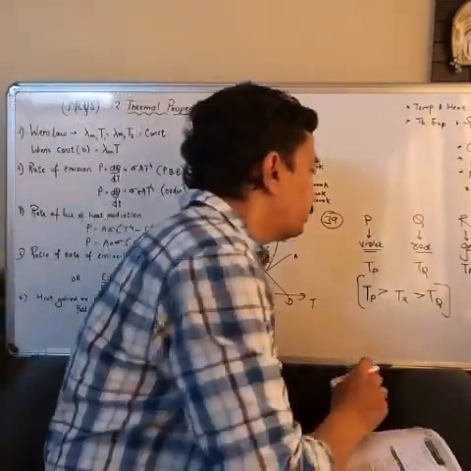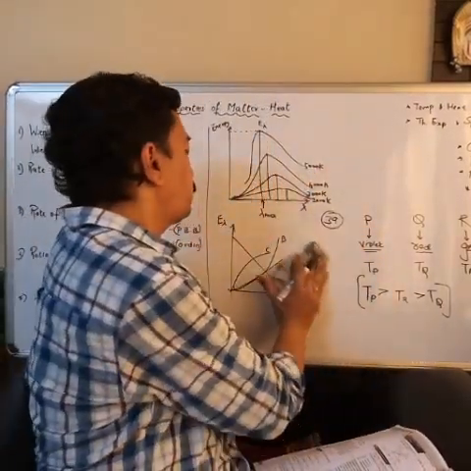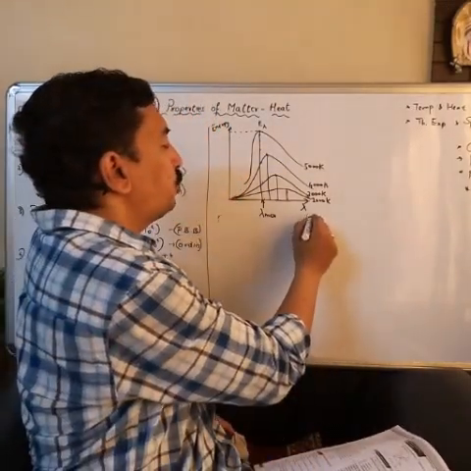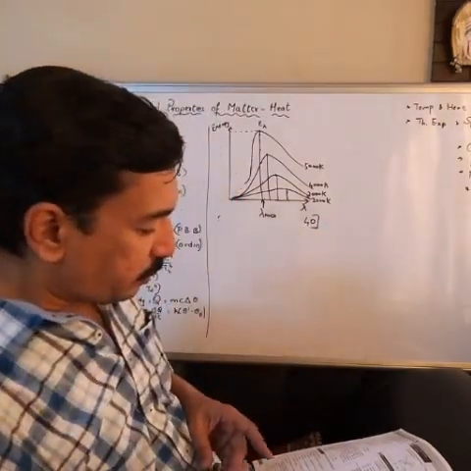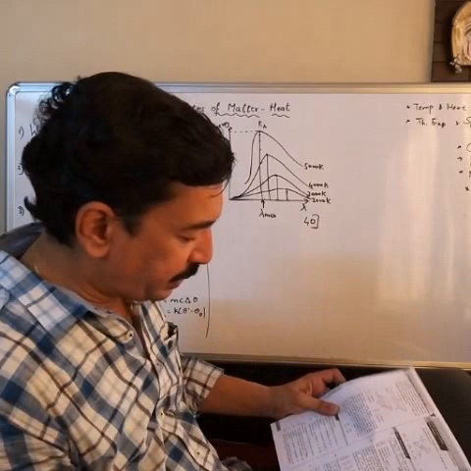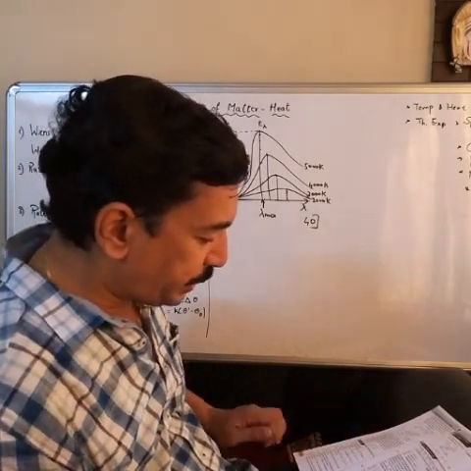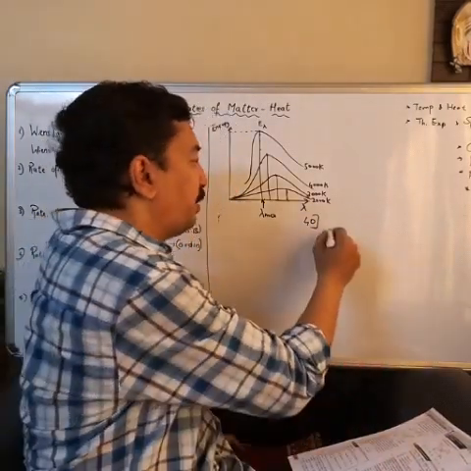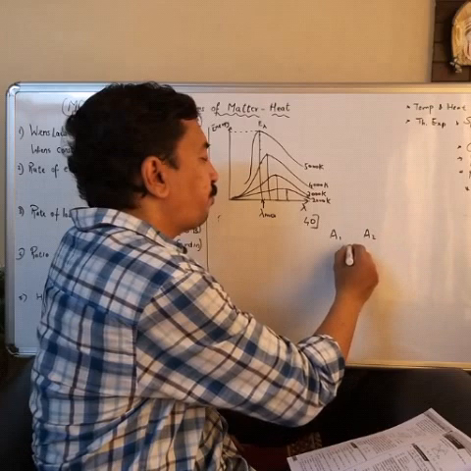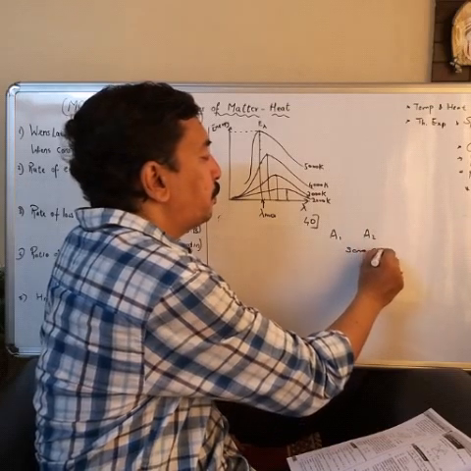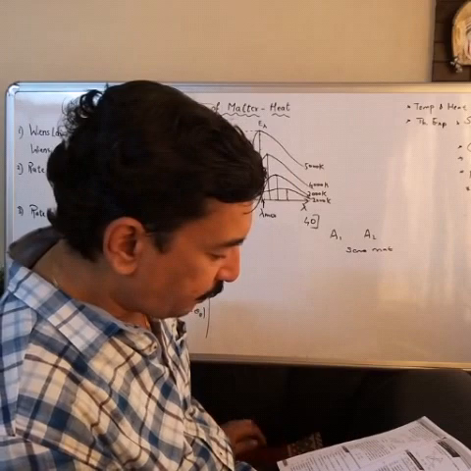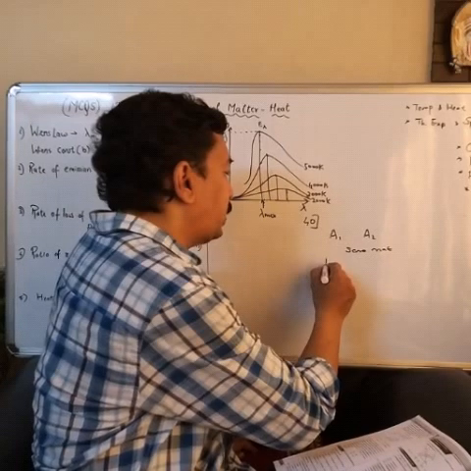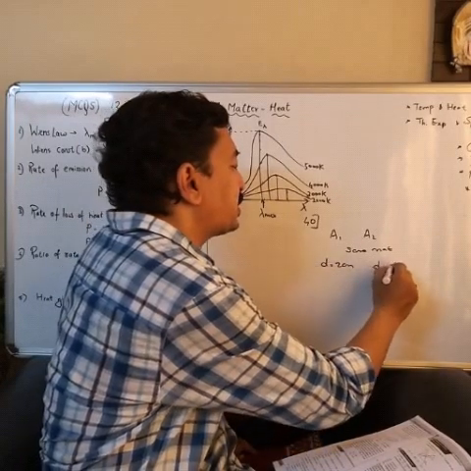Now numerical 40. Hope you have understood this. I am reading it out; look in your video and you can understand it. There are 2 perfectly black bodies A1 and A2, made out of the same material. They have diameters 2 cm and 6 cm respectively.